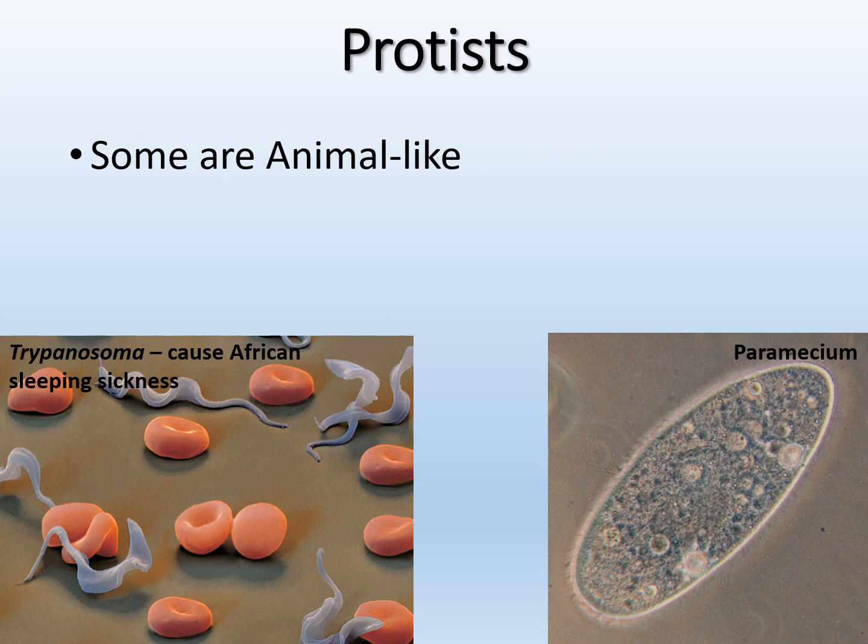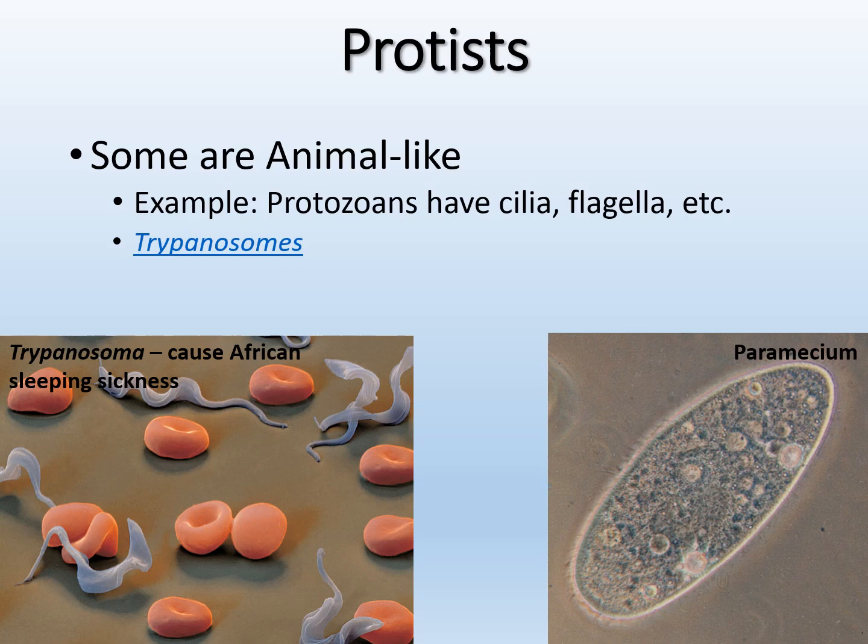So some protists, we said, are animal-like, and some are plant-like, and some are fungi-like. So let's go through some of those examples in those different groups. So these animal-like protists, for example, are protozoans. And they have cilia and flagella, so they can move around. And some examples we have here are paramecium, so that's a single unicellular organism, kind of like an amoeba or something like that. They actually eat things.